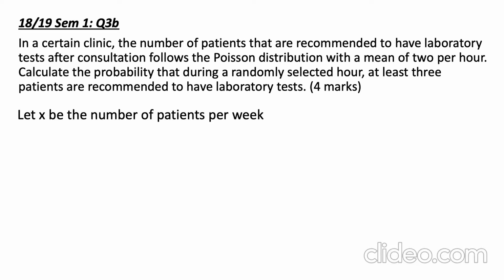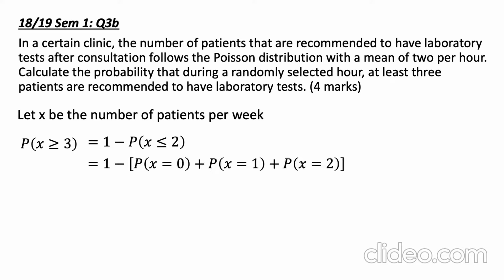So we can write the equation: probability of X larger than or equal to 3. Afterwards, we can rewrite the equation into 1 minus probability of X smaller than or equal to 2. Next, we can change the equation into 1 minus the probability of X equal to 0 plus probability X equal to 1 plus probability X equal to 2.